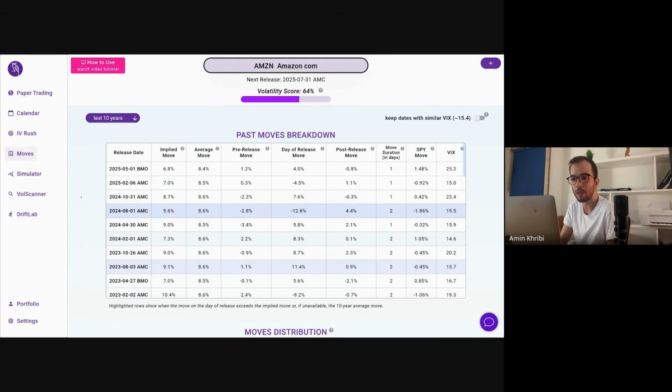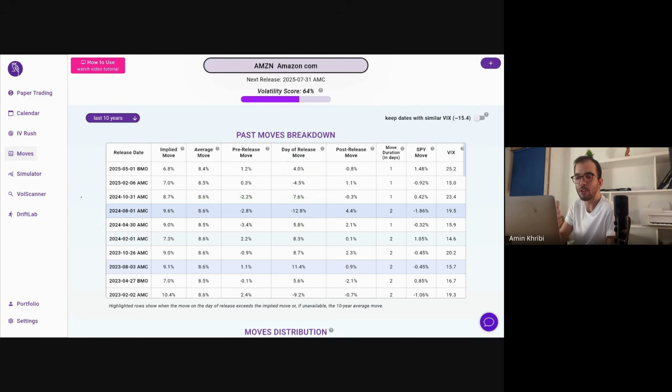And so here we open the moves analyzer where we can investigate a bit more of these past moves and volatility. And so we look at this first table showing the breakdown of what happened in the past. And so right away we see an interesting phenomenon where Amazon seems to have been calm in the last three earnings, just after a big move, the very high move of 12% in August last year. And since then, there has been sort of calm or steady levels where the moves were lower than the implied moves, as you can see here, 7% versus 8, 4 versus 7.